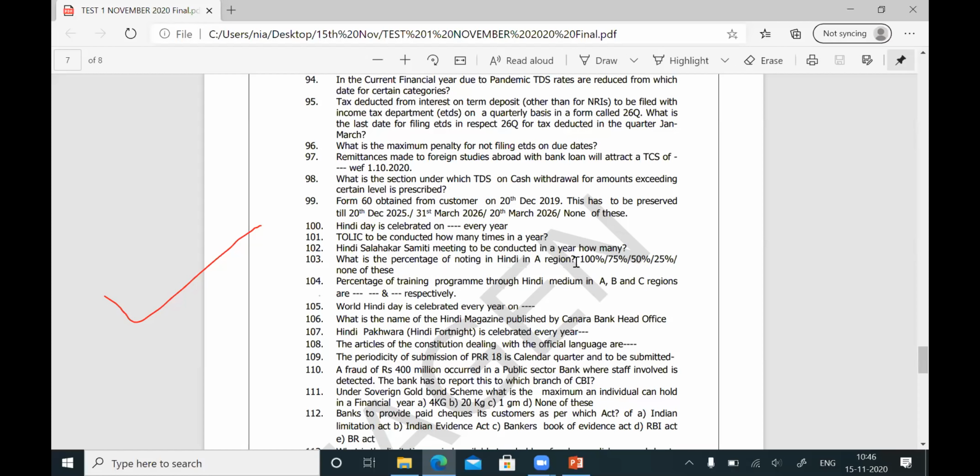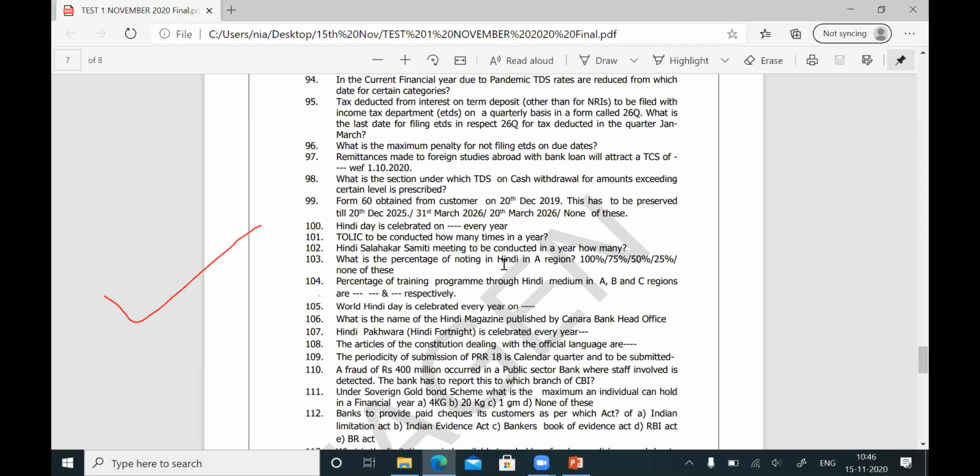All these things are available in your HO circulars. What is noting? A meeting is going on. The circle CGM is conducting a review meeting. The stenographer will sit and note down. That is called noting. What is correspondence? Correspondence is writing a letter. Noting is noting down the minutes of it.